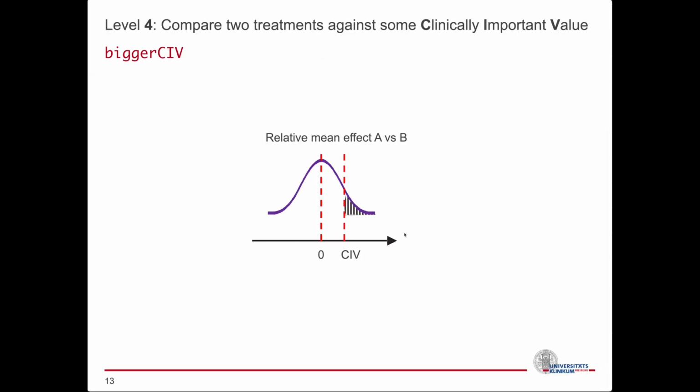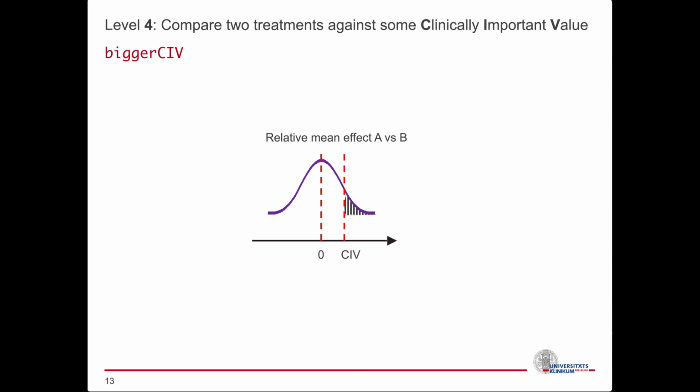In level 4, we introduce the concept of clinically important value, or CIV. By CIV, we define a threshold value below which treatments are considered to be equal. So, the bigger CIV function gives the probability of a relative treatment effect being bigger than the given CIV.